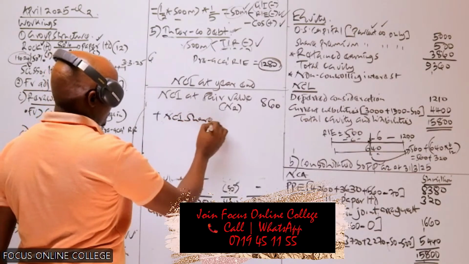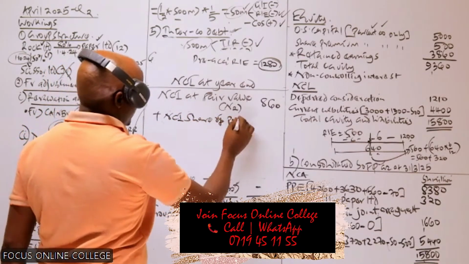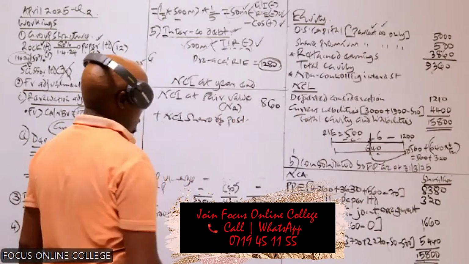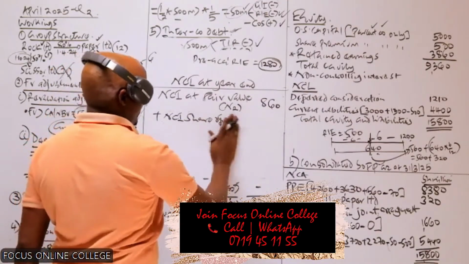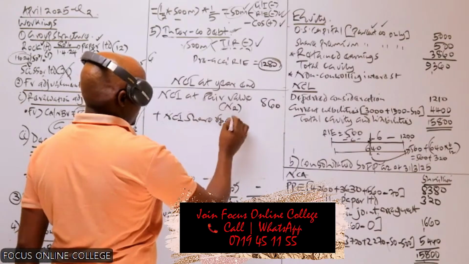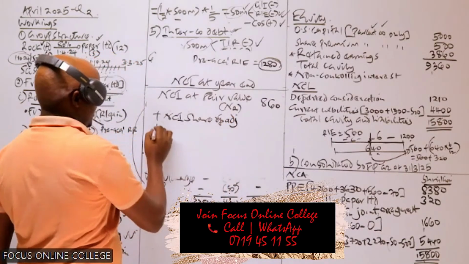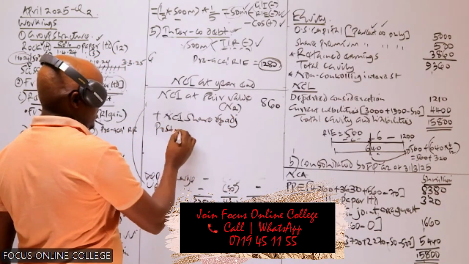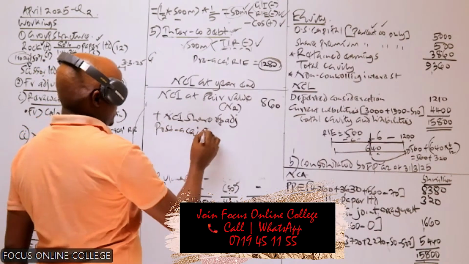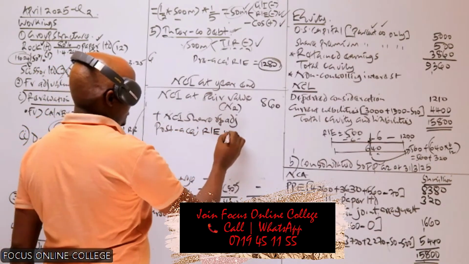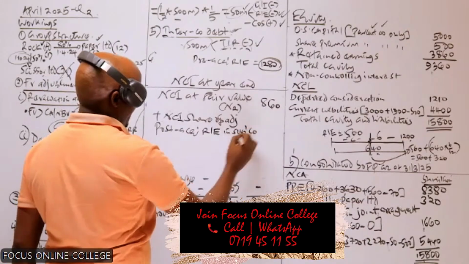The NCI share of the adjusted post-acquisition retained earnings in the subsidiary company.